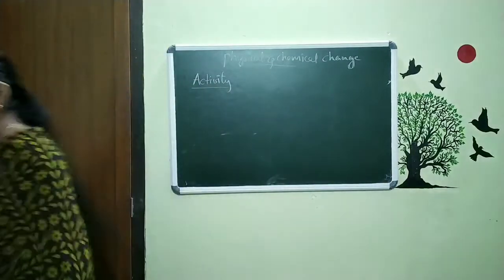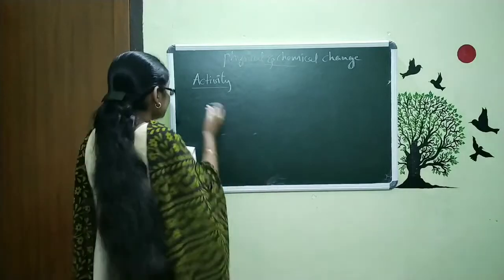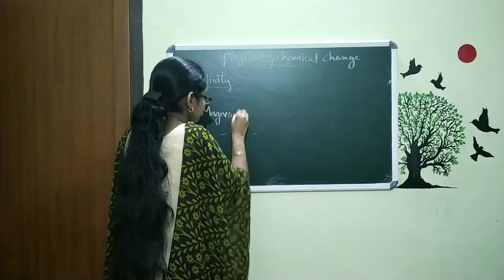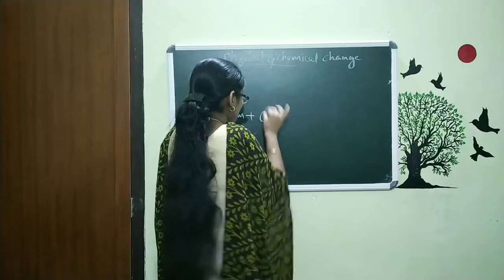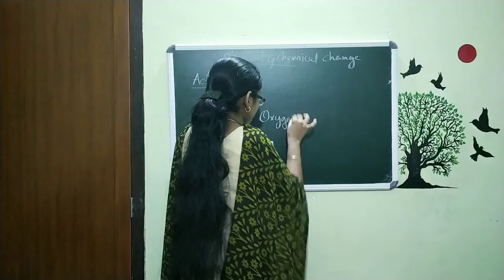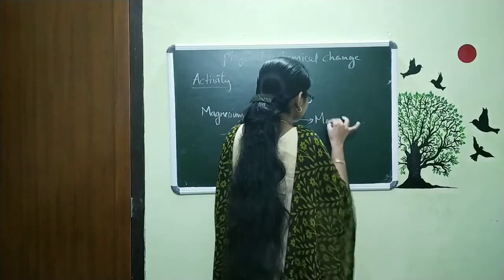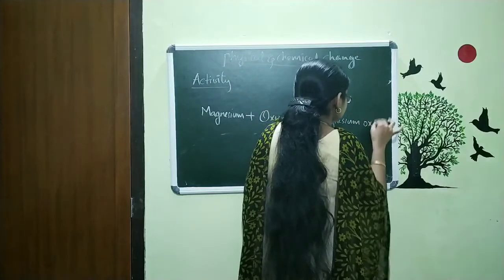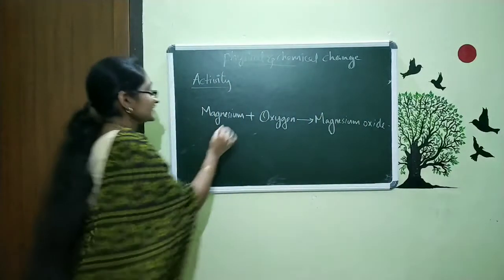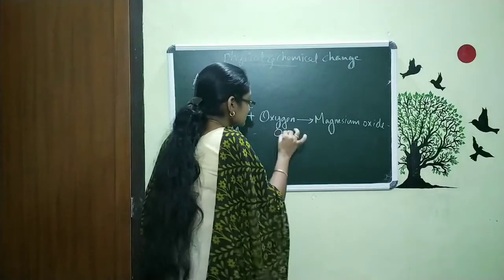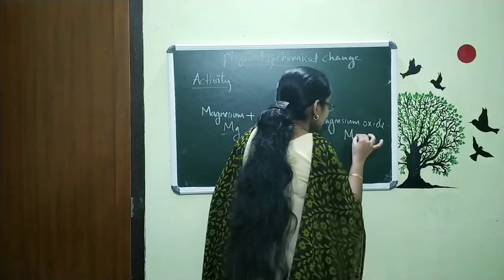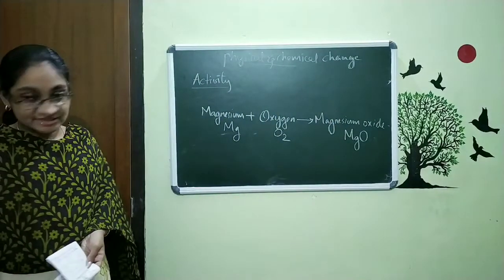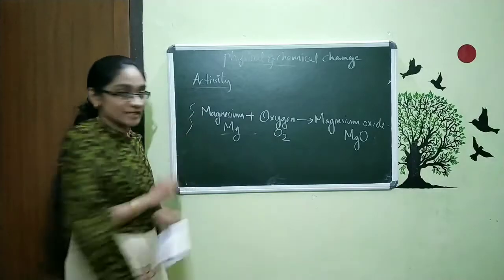So, I am rewriting the same equation once again, that is, magnesium is reacted with oxygen. The product is magnesium oxide. Magnesium is Mg, oxygen is O2, and we get magnesium oxide, MgO. This is the equation. You want to remember this equation. That's why I am again emphasizing this equation.